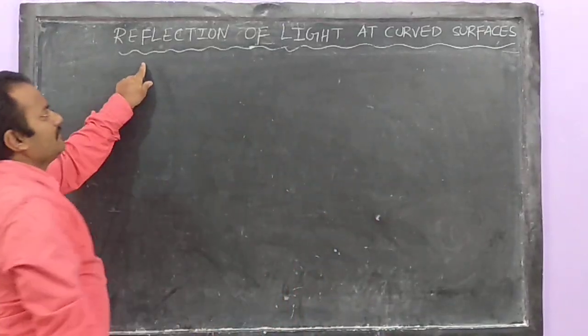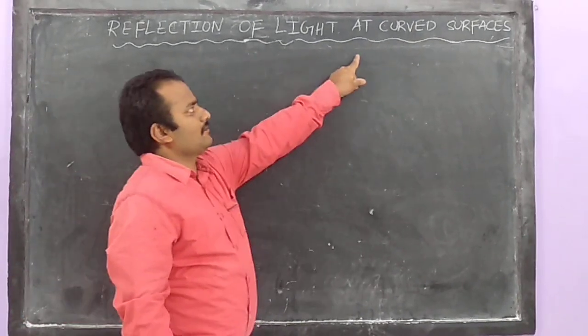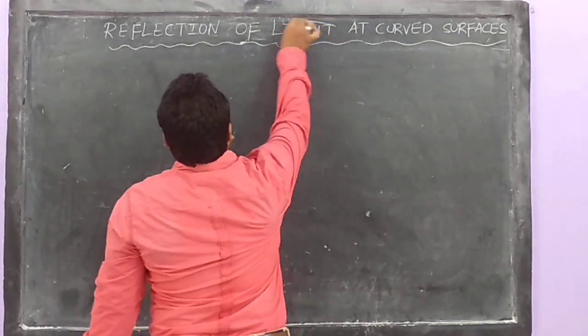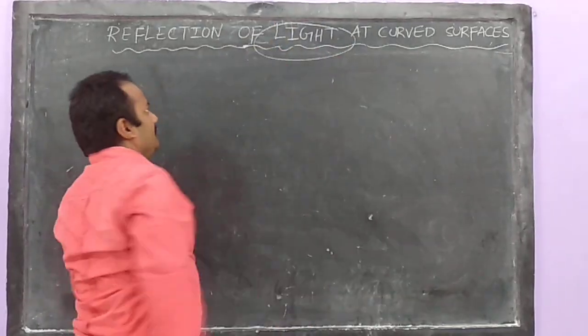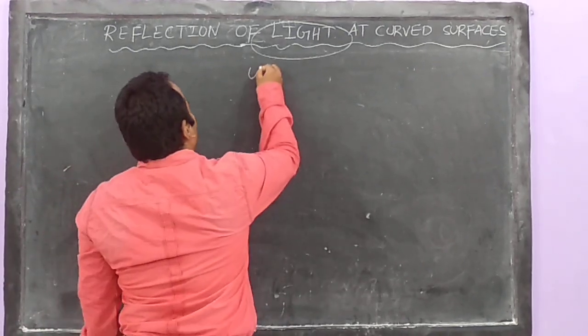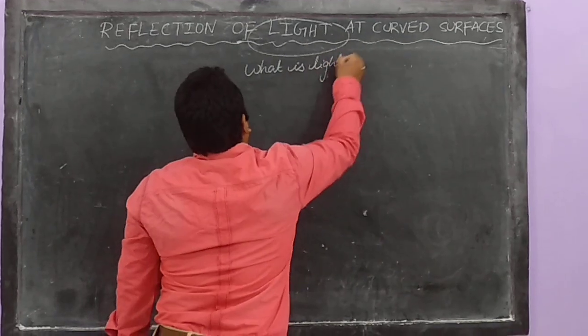If I ask you what is the most important word when I wrote this name of the chapter on the board, I think the word coming to your mind is light. Yes. Why is light important here?